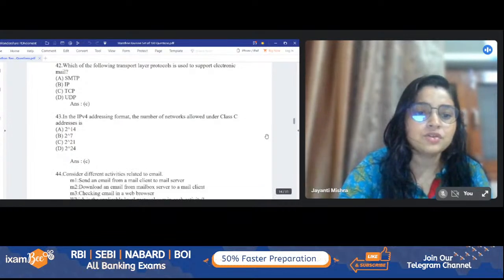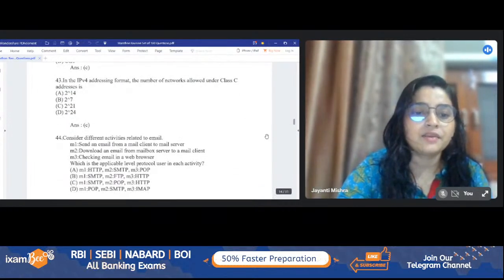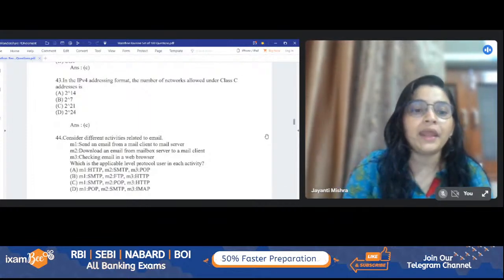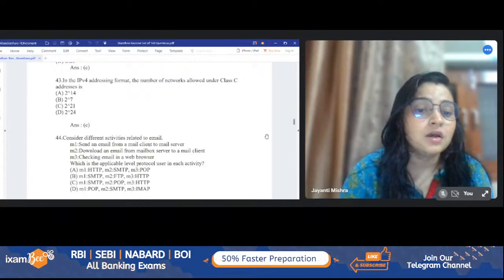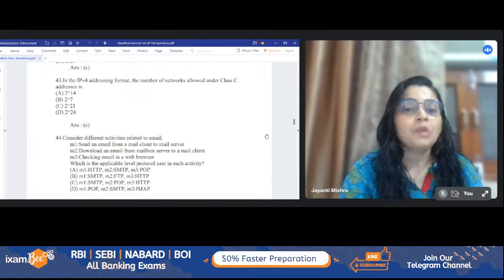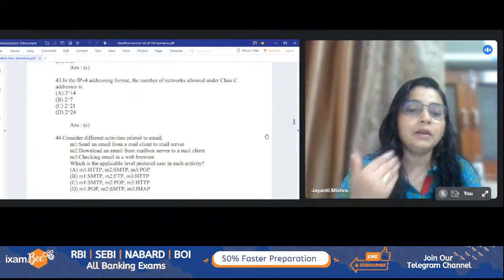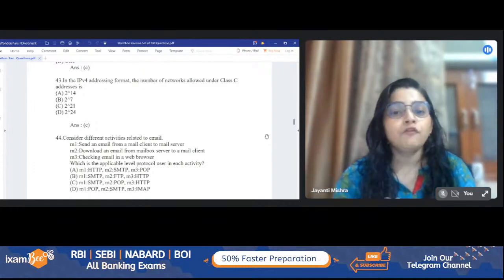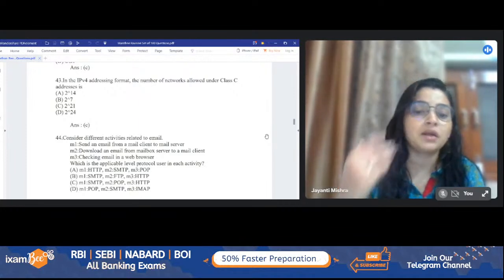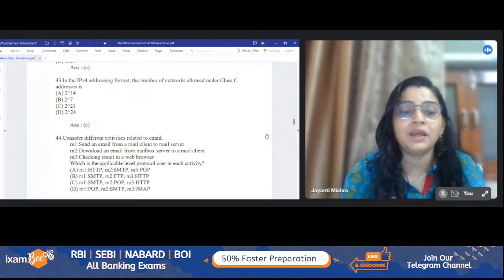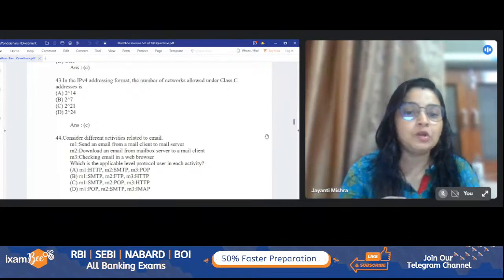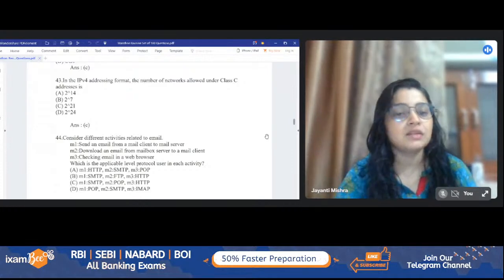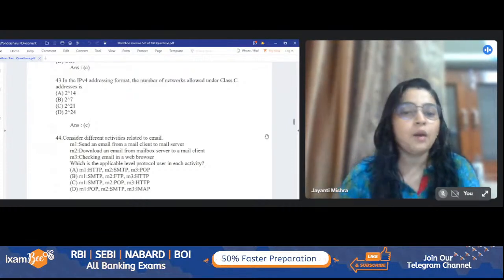Okay, let's go to the 44th question. Consider the different activities related to an email where M1, M2, and M3 are the 3 steps. You have to tell which particular protocol is applicable to which activity. For M1, sending an email from a mail client to a mail server, which protocol is responsible: HTTP, SMTP, or POP? Similarly, downloading an email from the mailbox server to a mail client, which one is responsible? And similarly for checking email in a web server.